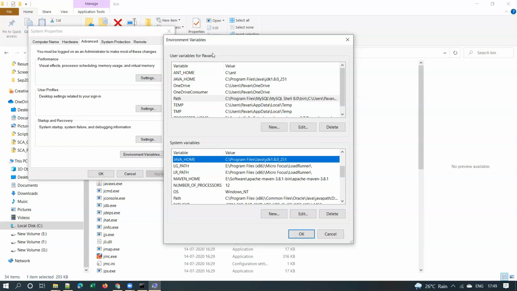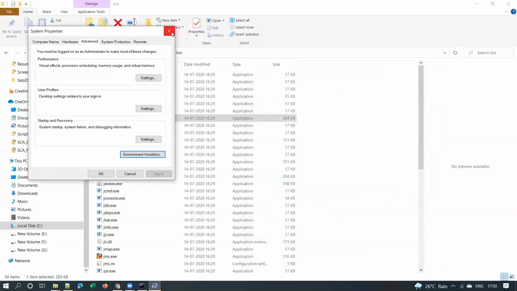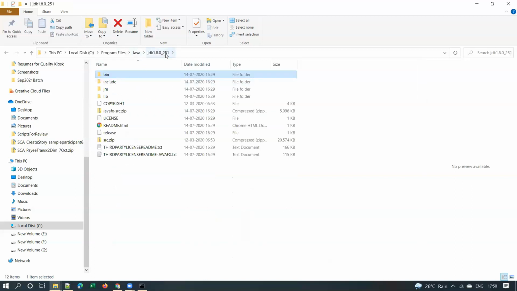Is it clear, guys? Or any confusion? Yes, sir. Are you able to follow? You got it, right? If tomorrow you update Java, you can simply change the JAVA_HOME variable. That's it. You need not disturb that path variable.